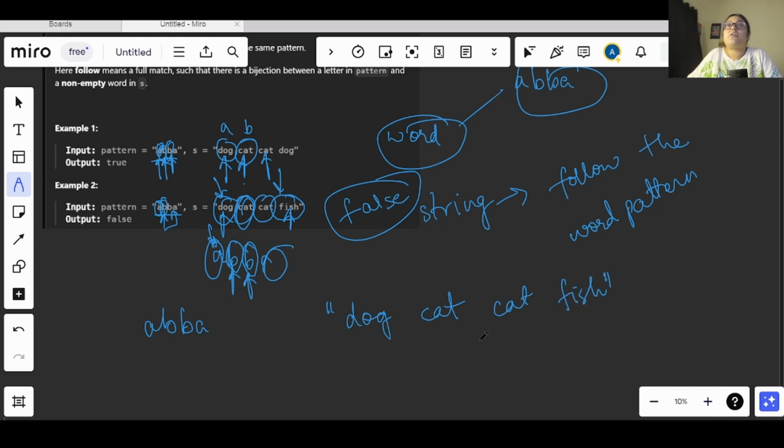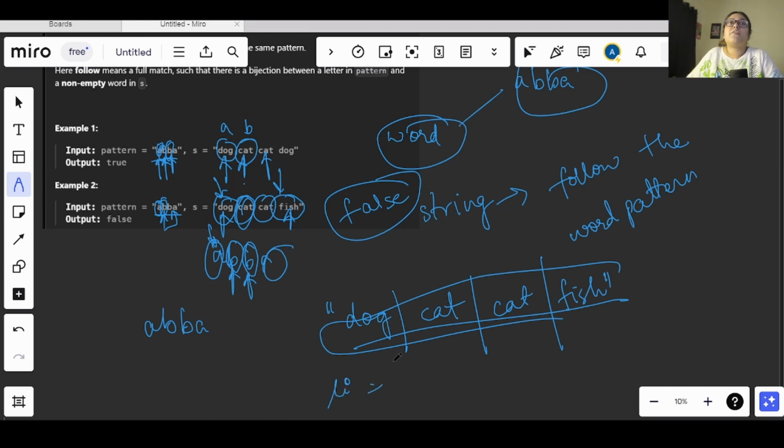Now what we can do is change this entire string into a list, using the space as a delimiter. So in our list, we will get dog as separate, then again we will get cat, after that again we will get cat, and then we will get fish, right?